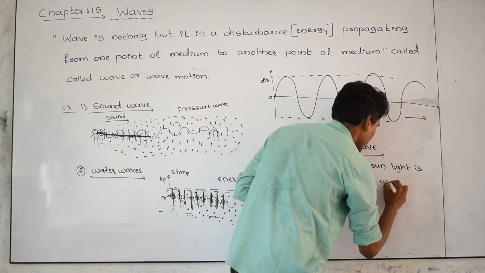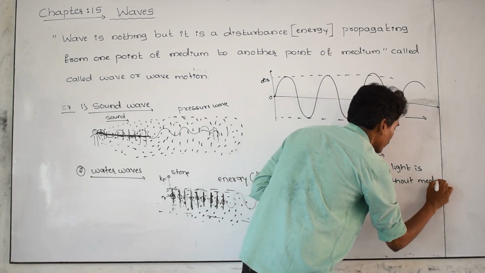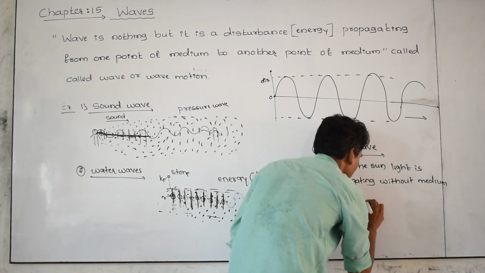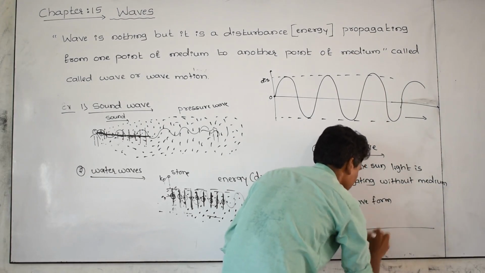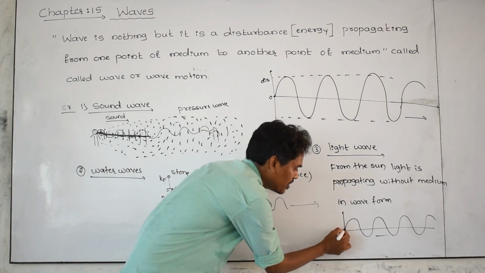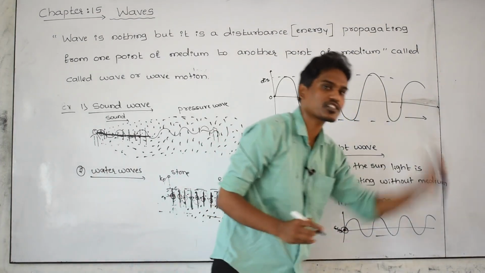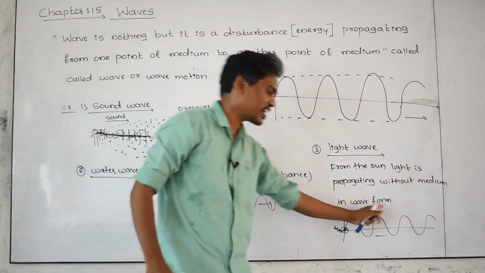Propagating without medium, this is also in the form of wave. Let us take it as a sun point. This is the sun. The light is moving in the form of wave towards the universe. In all directions the light is spreading like this.